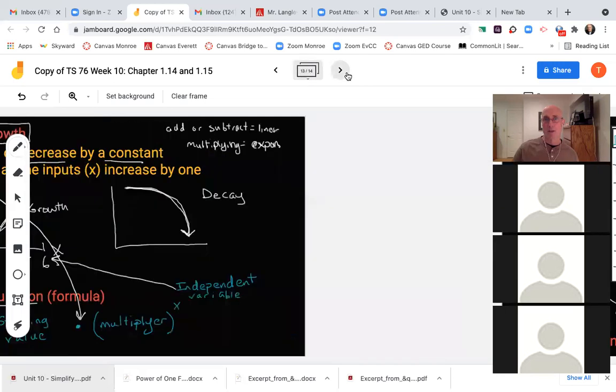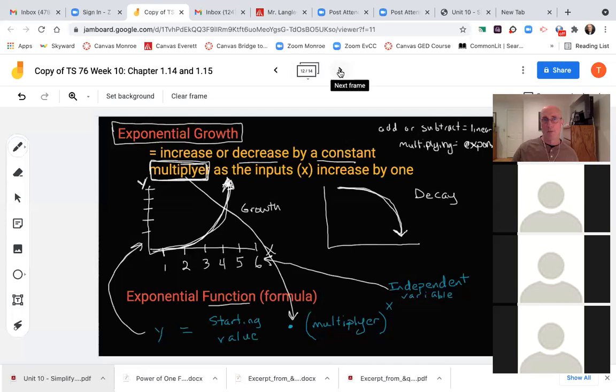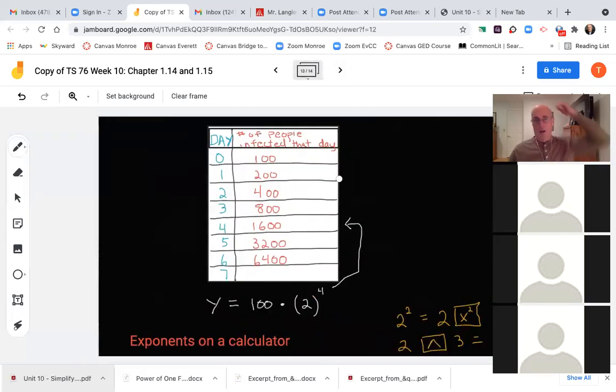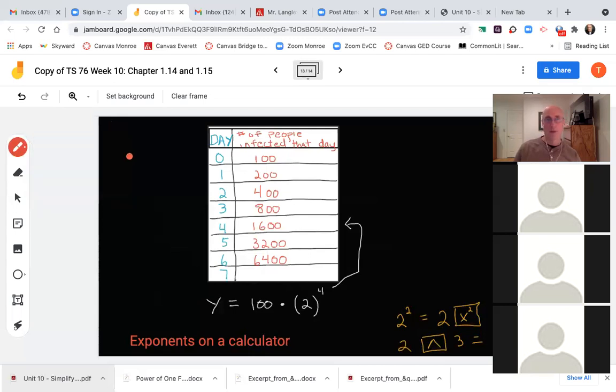Let's see an example. Here's an example. Let's say we're talking about, unfortunately, to have to bring this up, some kind of an outbreak of a flu virus or something. And so my x values, let me choose a color that hopefully will show up. This is my x value.